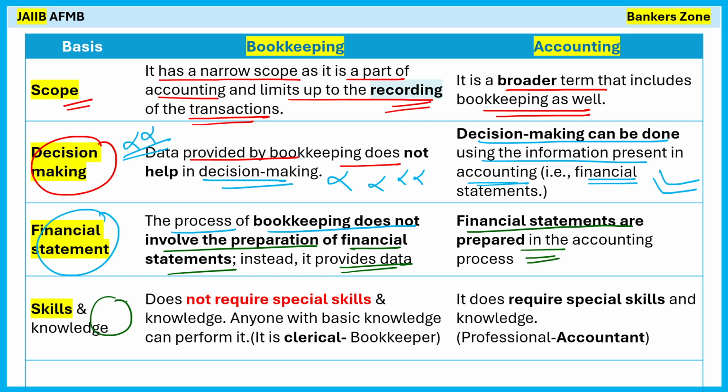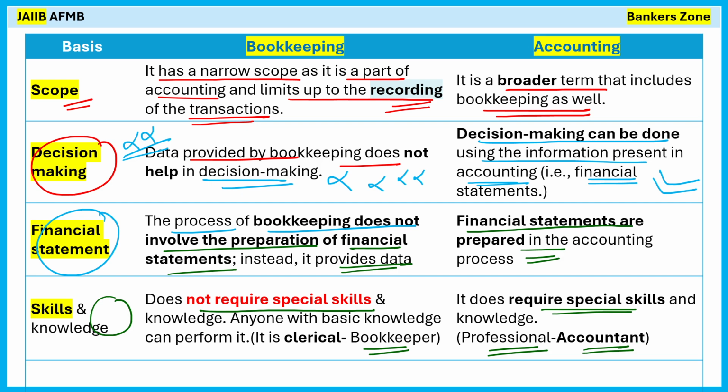Now skills and knowledge. Obviously bookkeeping is entry level work, so it does not require special skill, because it is like clerical work, and the work of bookkeeping is done by the clerk, generally called the bookkeeper. Accounting specially requires some skills and knowledge, so we can say it is a professional task, done by the accountant.